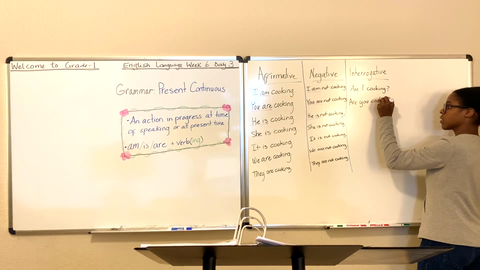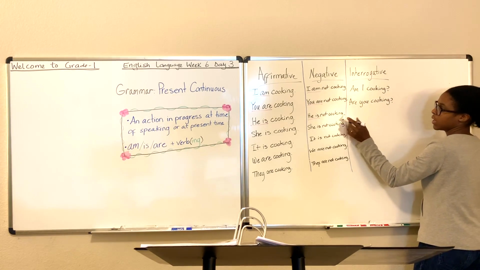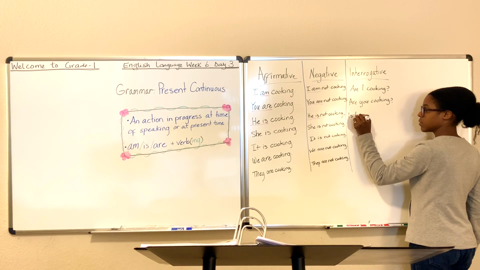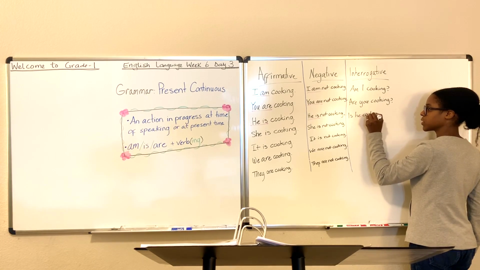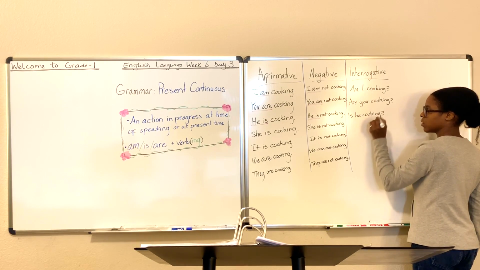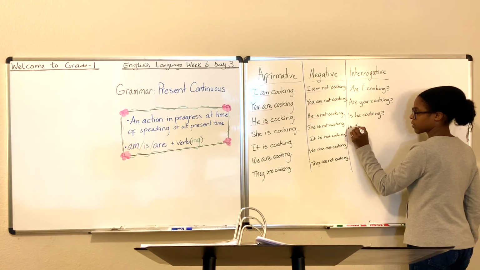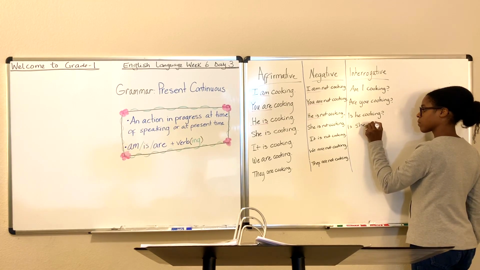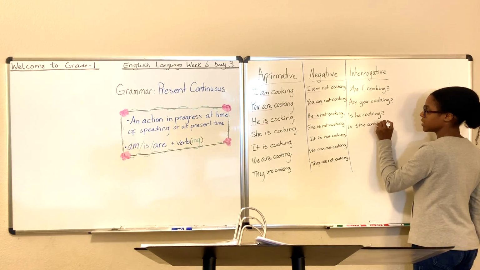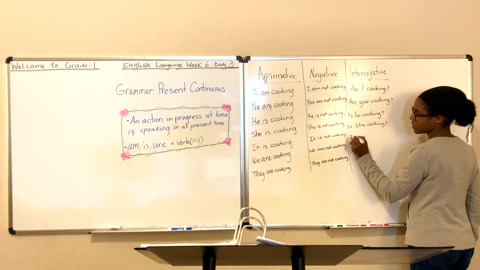Are you cooking? He is cooking. Is he? Is he cooking? That's a better question. Or she? Is she cooking? Or maybe it. Is it on the stove right now? Is it cooking right now?